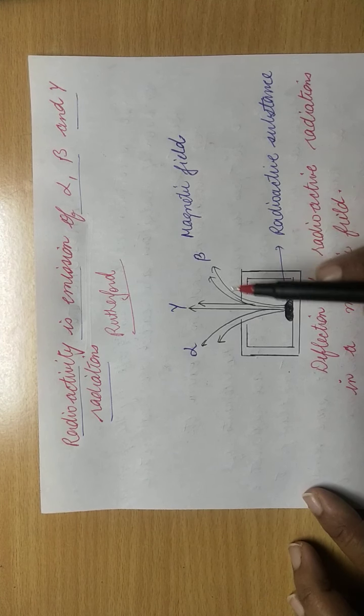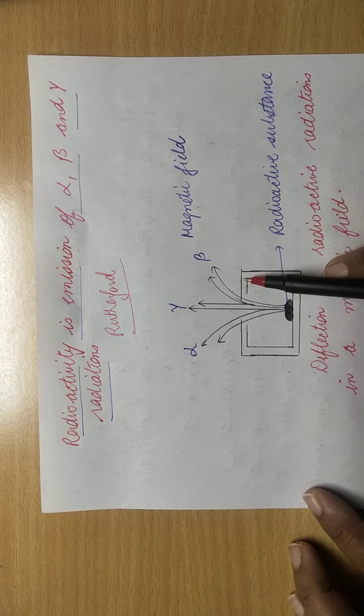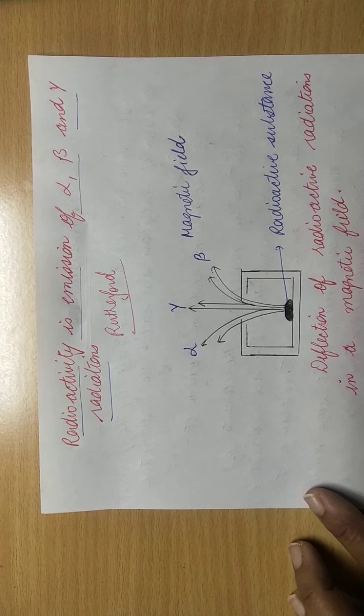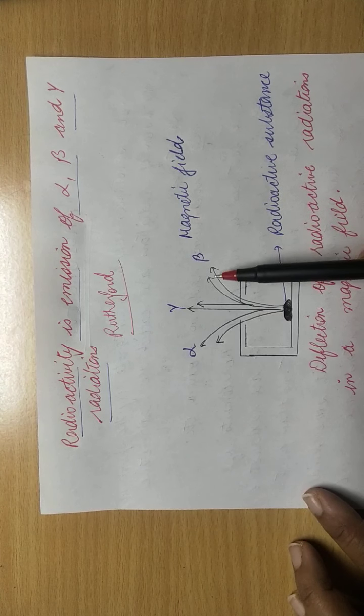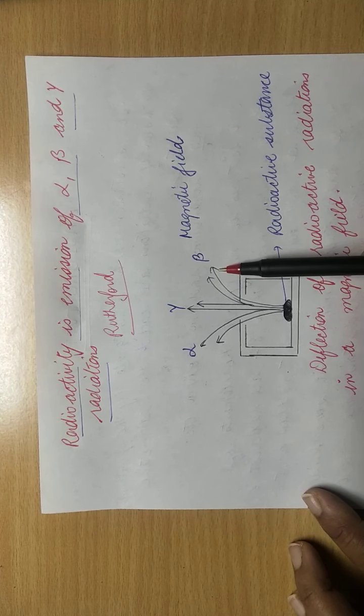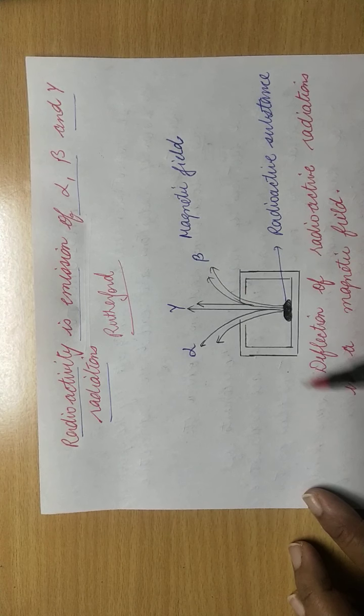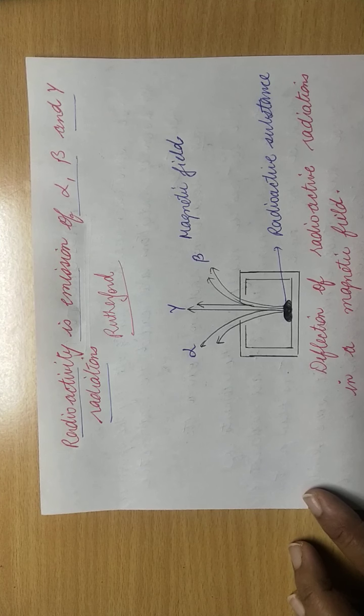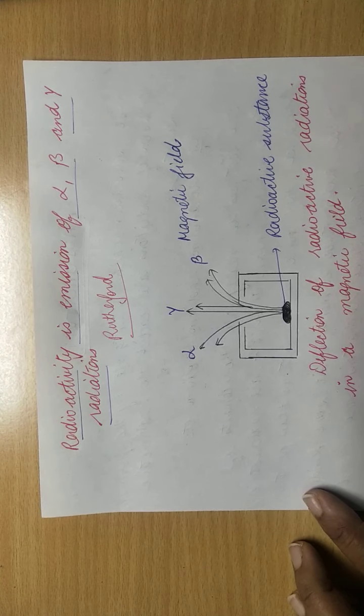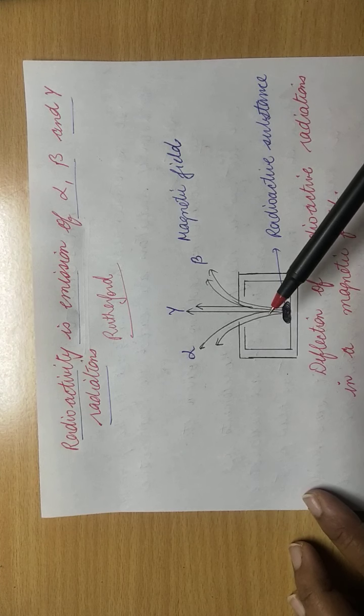So one type of radiation could barely penetrate through a paper. As we know, some radiations pass through paper and some radiations can't pass through the paper. Some radiations can pass through metals also.